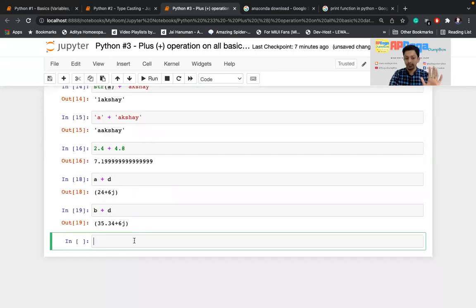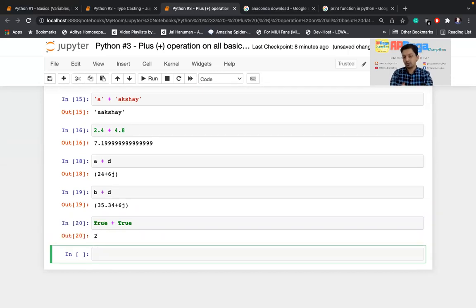Now let's talk about Boolean. That is very, very important. If I do true plus true, don't get confused with AND operation, OR operation, and those kinds of operations, whatever you have learned in your mathematics. Here, many people might think true plus true is true, but that is not correct. Just for the sake of keyword, they have used the words true and false here, but internally it is always 1 and 0. True means 1 internally and false means 0 internally. So when I write true plus true, it is doing 1 plus 1. So the answer should be 2, and the answer is 2.